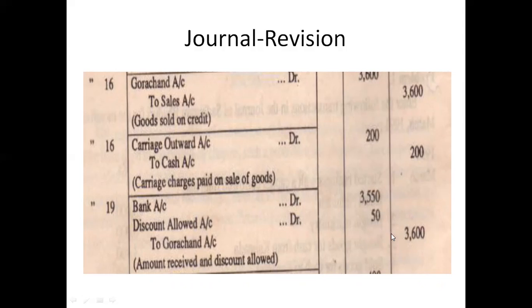Gorachad's account is totally settled, if we talk of the final account. Gorachad debit 3,600, to Gorachad credit 3,600, and this amount is going to the discount allowed account.